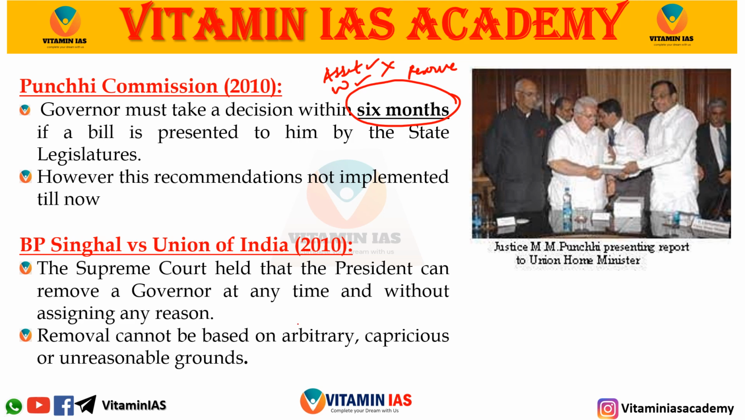However, this recommendation was not implemented. So that's why we can see how T.N. Ravi is actually using the power against the CM, that is Stalin.